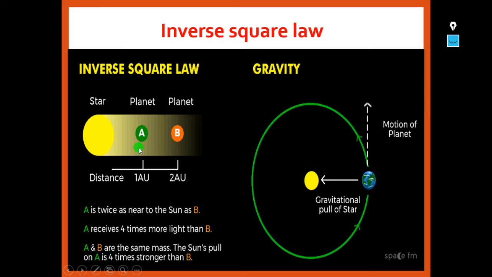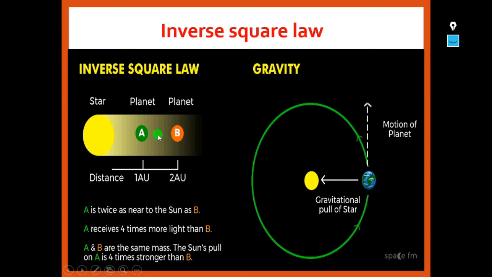So if A is twice as near to the sun as B, A receives 4 times more light than B. Hence, if you observe, the light is falling more on planet A, while B is a little bit farther away, so the light is a little bit dimmer there.